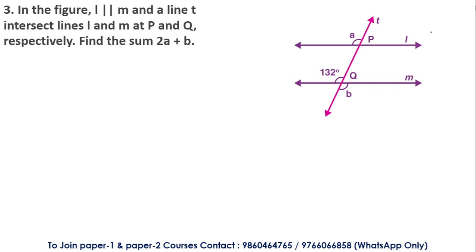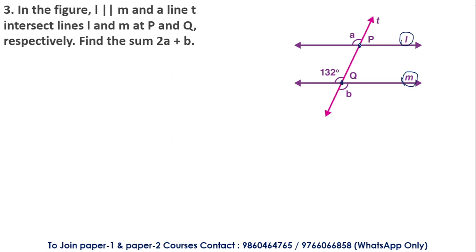Try to understand that there are 2 parallel lines over here, that is line L and line M, and one transversal over here, that is line T, which is intersecting line L at P and intersecting line M at point Q.